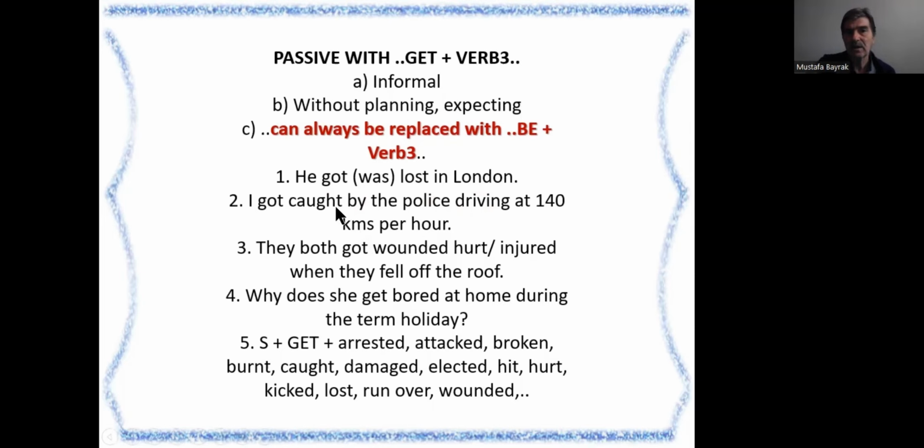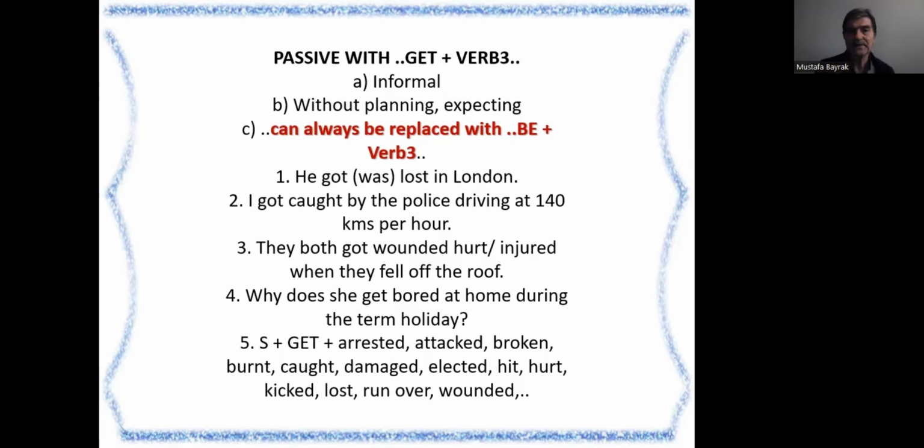For example, he got lost in London last month, or he was lost in London. Okay, he was lost in London. He got lost in London. I got caught by the police driving at 140 kilometers per hour. So I was caught is also possible. True. Yes, I was caught by the police is also true. Correct. 3. They both got wounded, okay? Or they both were wounded, hurt, injured when they fell off the roof. Fell off somewhere.